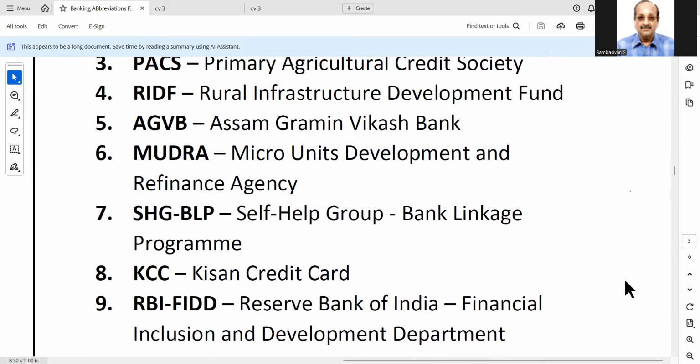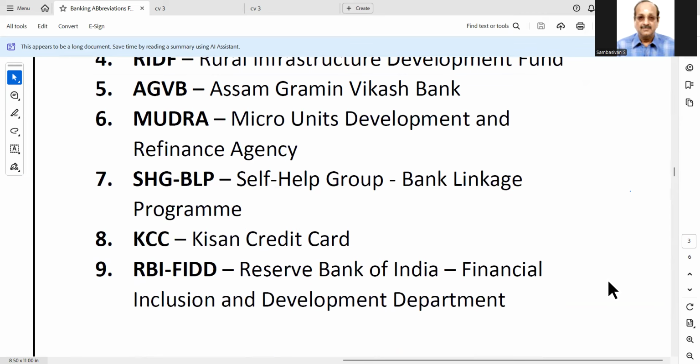Next, SHG BLP, Self Help Group Bank Linkage Program. KCC means Kisan Credit Card. RBI FIDD, Reserve Bank of India Financial Inclusion and Development Department.